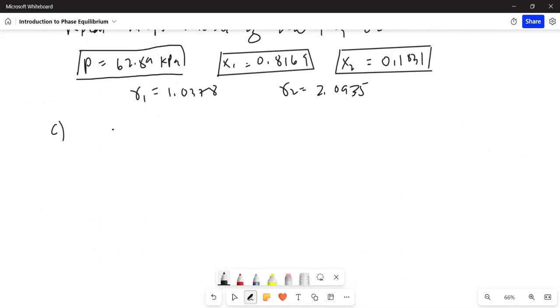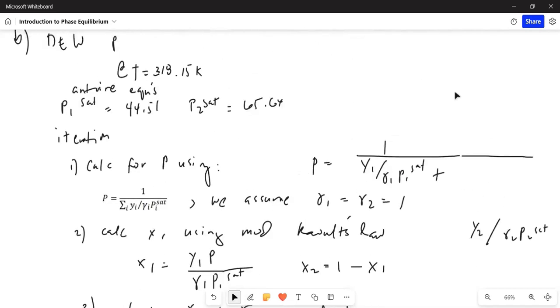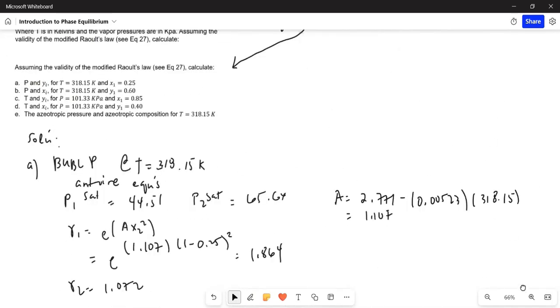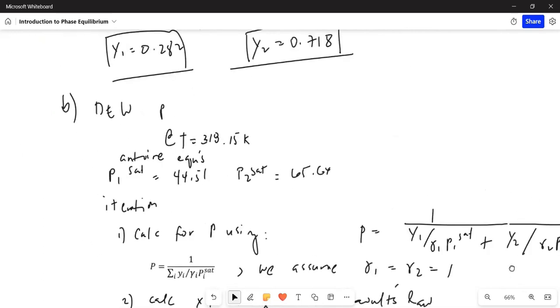There's a way we can assume a good initial temperature, and that is by first calculating the T saturations using Antoine's equation, at, what's the pressure? Pressure is just atmospheric, 101.33.